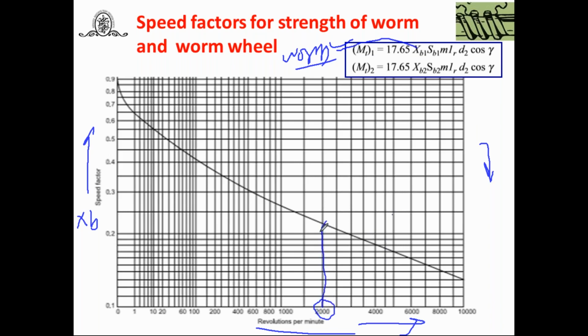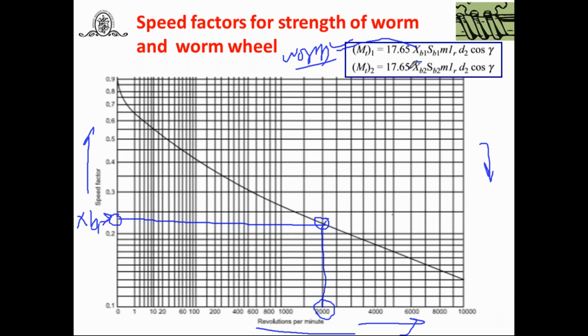You can draw a vertical line where it is going to cut the curve. Here you can note down these points. You will get this is XB1 for the worm, because we have taken the speed of the worm. Try to understand. So here you will get the XB1 value. It is 0.2 something, in between 0.2 to 0.3.